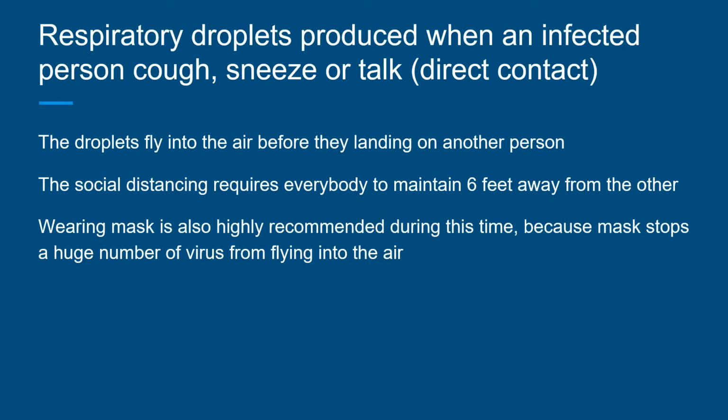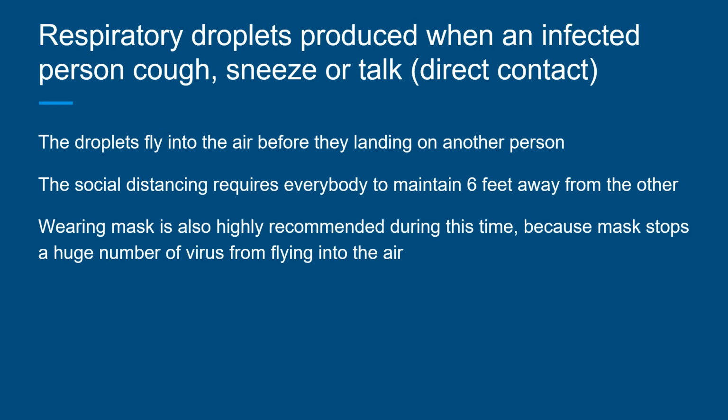Respiratory droplets are produced when an infected person coughs, sneezes, or talks. This is also considered direct contact. Because the virus is pretty small, it can be carried by the droplet when someone sneezes into the air.